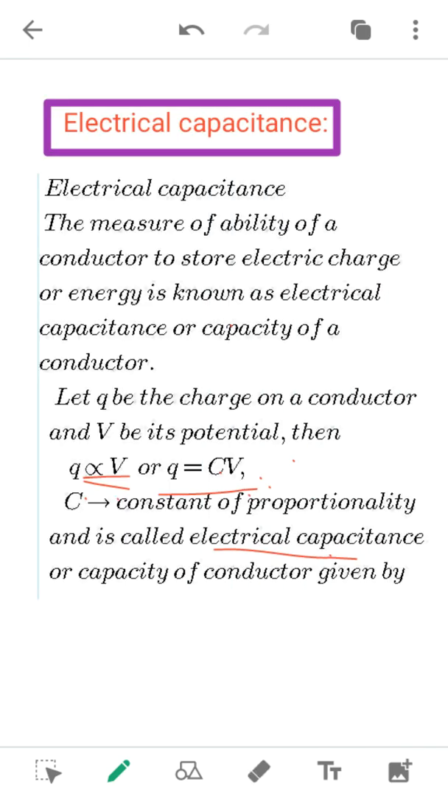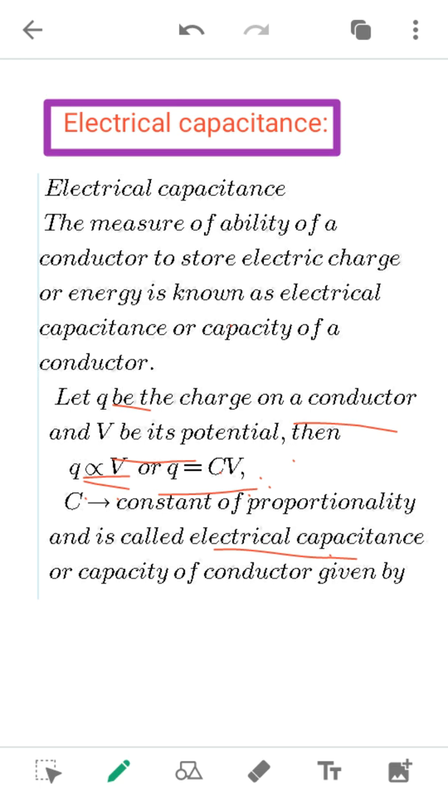Then let us see what is meant by electrical capacitance. Electrical capacitance is the measure of the ability of a conductor to store electric charge or energy, and that is known as the electrical capacitance or capacity of a conductor. It is given by Q proportional to V. That is, let there be a charge Q on a conductor which has a potential V. Therefore, Q is directly proportional to V.